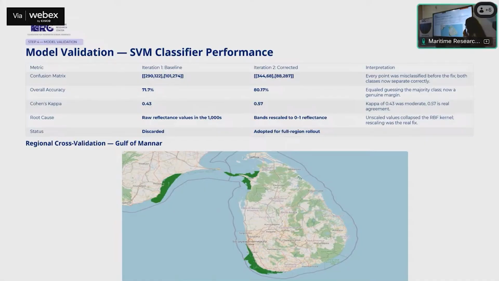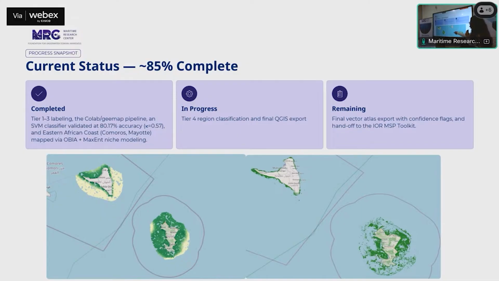For Gulf of Mannar, I achieved something like this, which shows the seagrass regions. On the left, these are basically islands on the Eastern African coast. And as I was saying, we cannot use polygon data. I had to shift to point data, so that we get it more consistent. This was using Sentinel, and this is where I marked polygons. This is for point data, where I used maximum entropy.